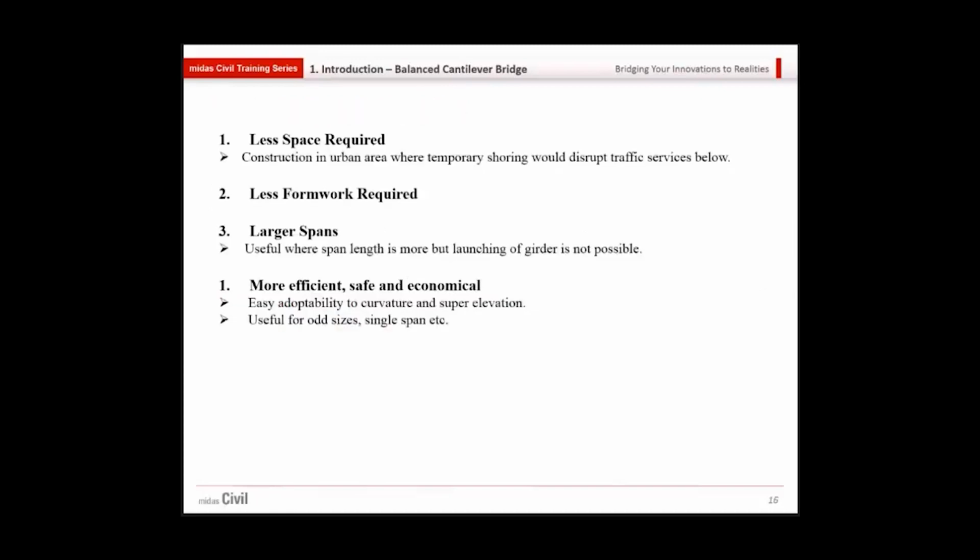Then what is the main purpose? Less space is required, and it suits construction in urban areas where temporary shoring would disrupt traffic service below. Then less formwork is required, and we can cover a larger span. And it is more efficient, safe and economical, with easy adaptability to curvature and super elevation, and is useful for odd sizes and single spans.